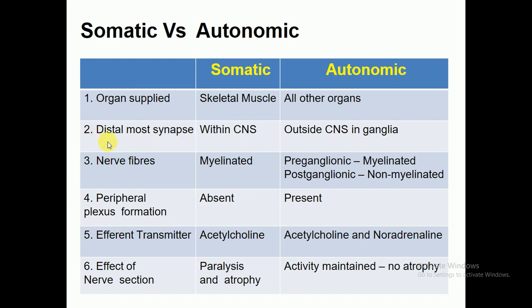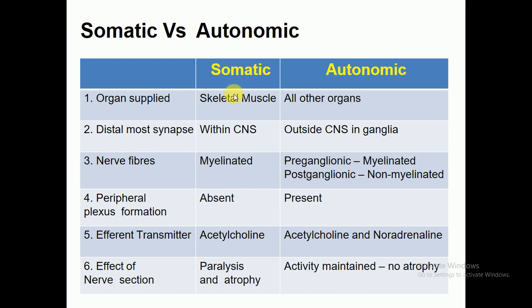The second one is distal most synapse. In the somatic nervous system we involve the central nervous system, because the central nervous system contains brain and spinal cord, which are under the control of our will, while the autonomic nervous system contains the part outside the central nervous system, the ganglia and the neurofibers. The third one is neurofibers.